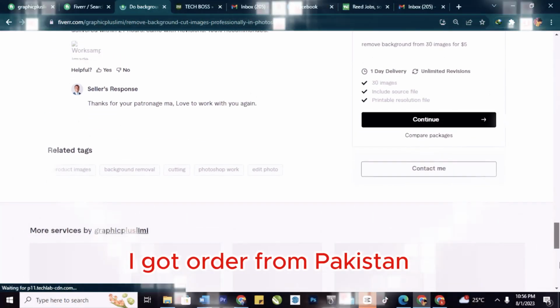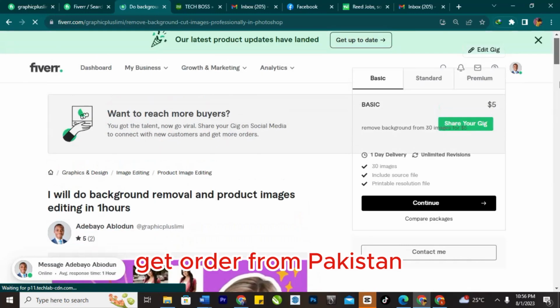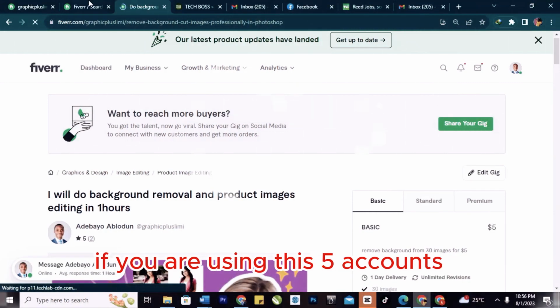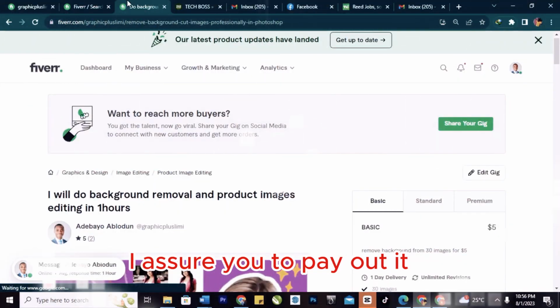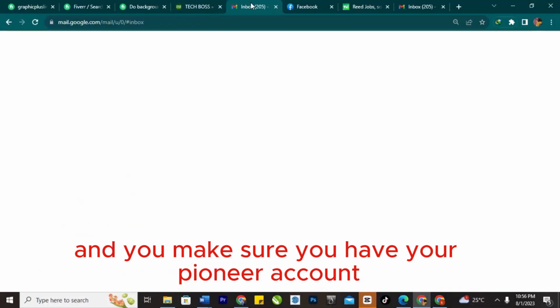You can see I got an order from Pakistan. So I'm in Nigeria and I get an order from Pakistan. So you can get work from any other country if you are using this Fiverr account. I assure you the payout. You use your Payoneer to sign in. If you are in Nigeria, make sure you have a Payoneer account before using it.